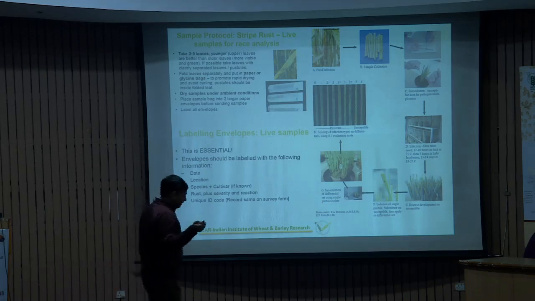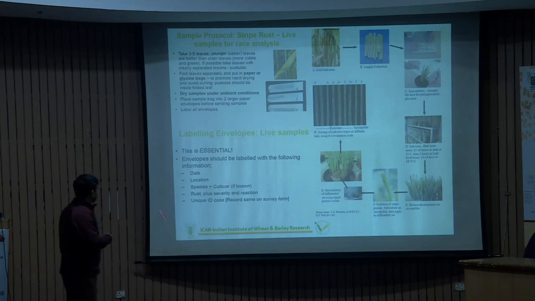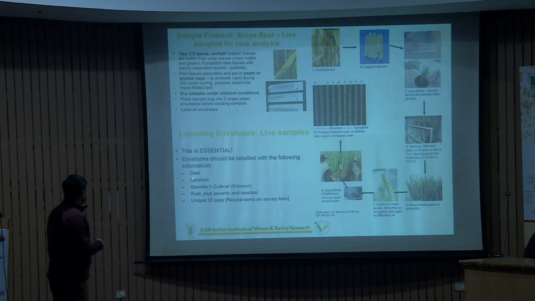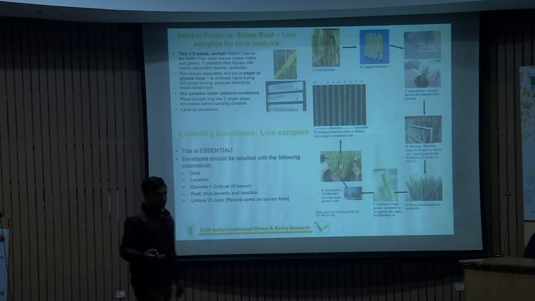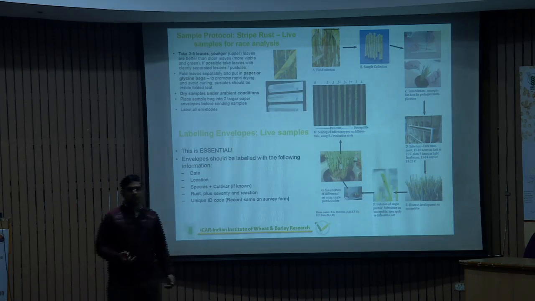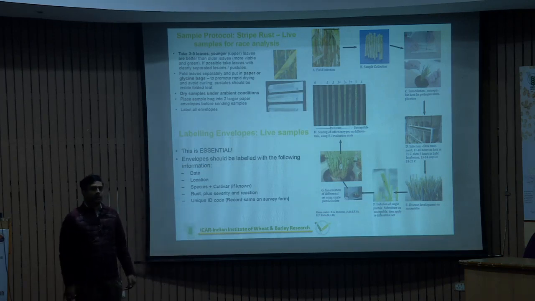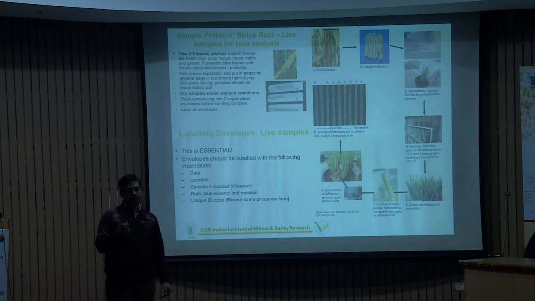But one important point is that when we go for a survey, this information must be there so that we can track it: date, location, species, and cultivar if known, and then rust plus severity as a unique ID code. This is very important because when we know that this particular variety is there, it provides first information, because the gene hypothesis works there, and accordingly we designate that if this particular variety is there, there is a probability of this particular pathotype, because this particular isolate matches with this particular gene.